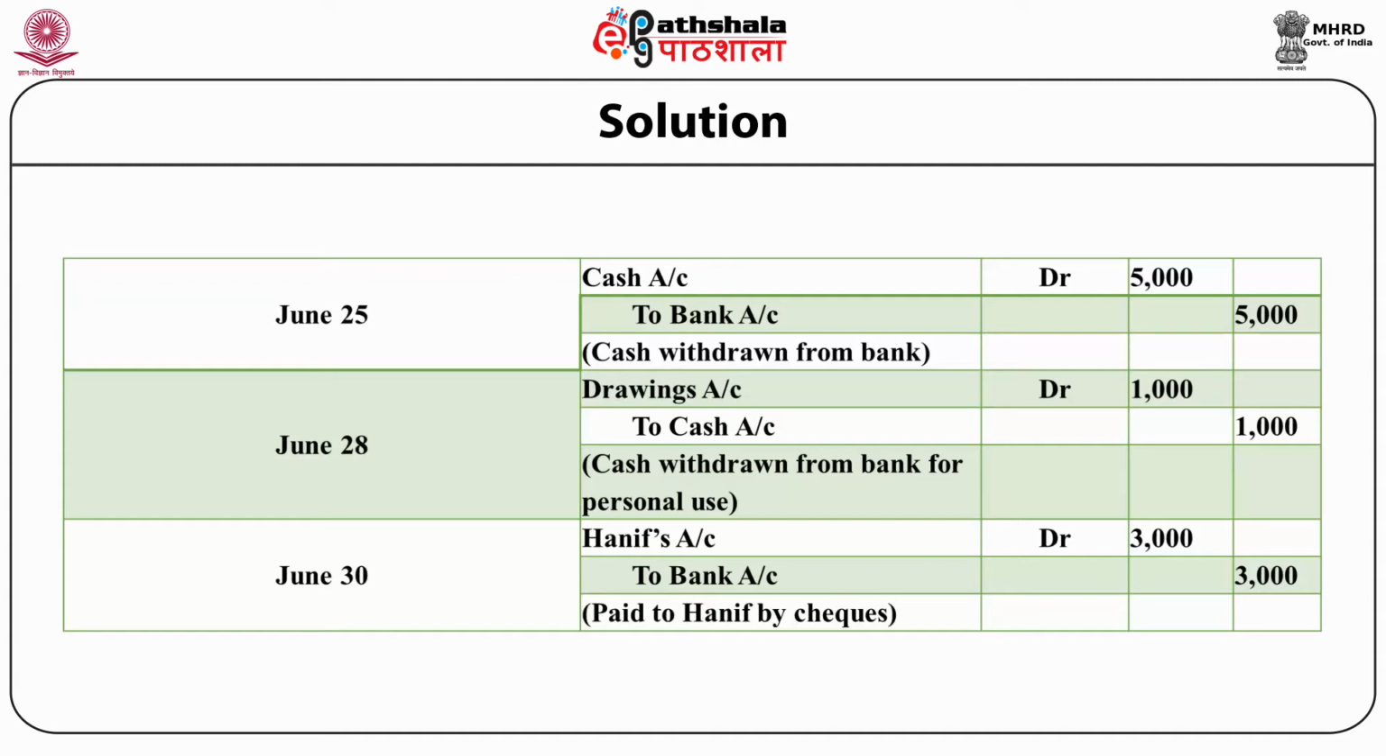June 28, drawings account debit rupees 1,000 to cash account rupees 1,000. In the summary, we'll write cash withdrawn from bank for personal use. June 30, Hanif's account debit rupees 3,000 to bank account rupees 3,000. In the summary, we'll write paid to Hanif by check.